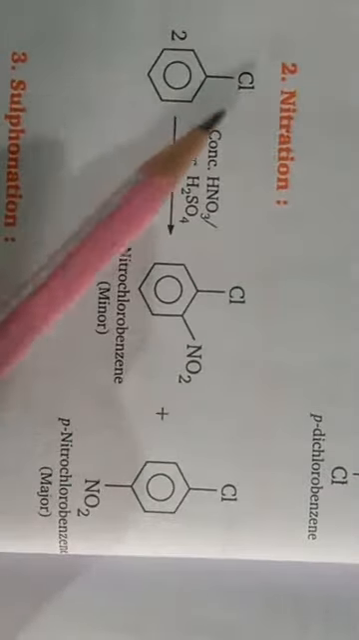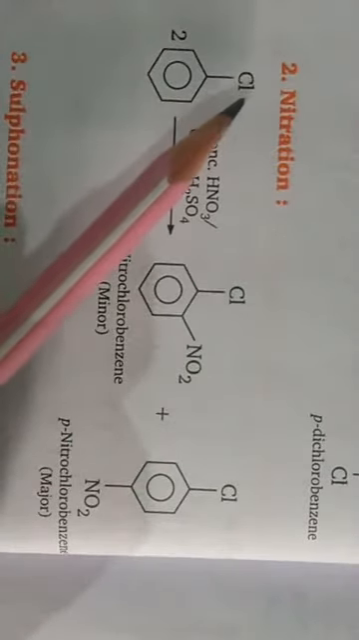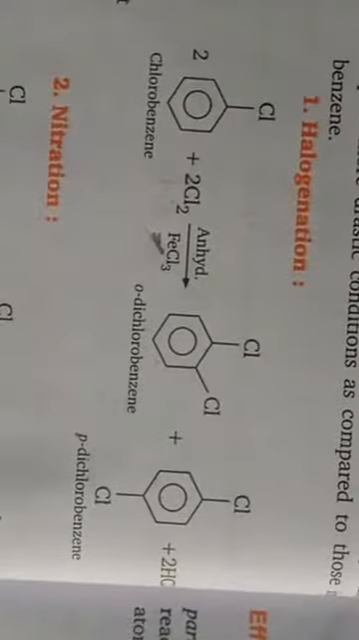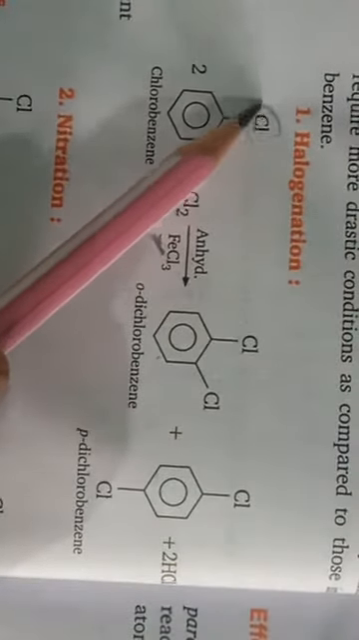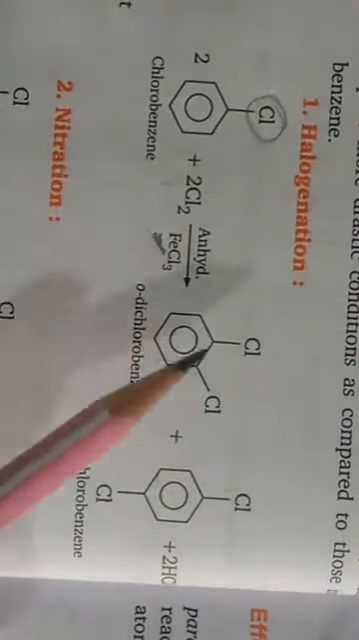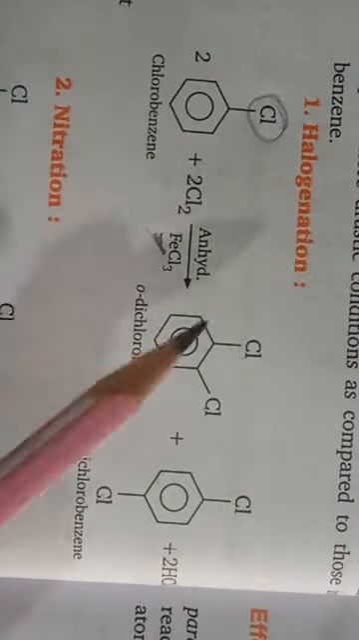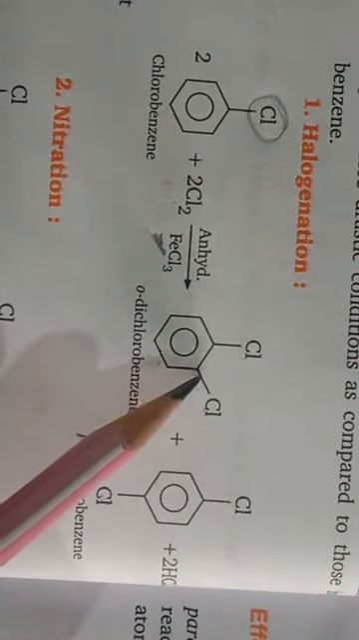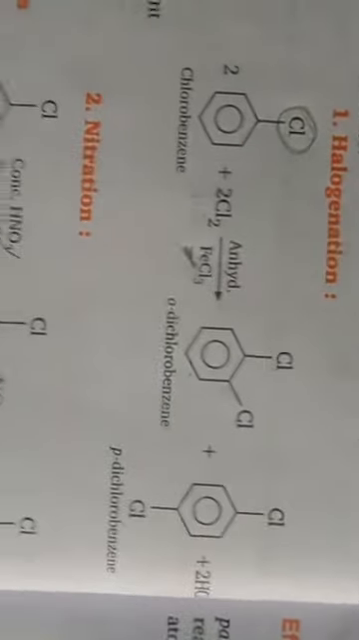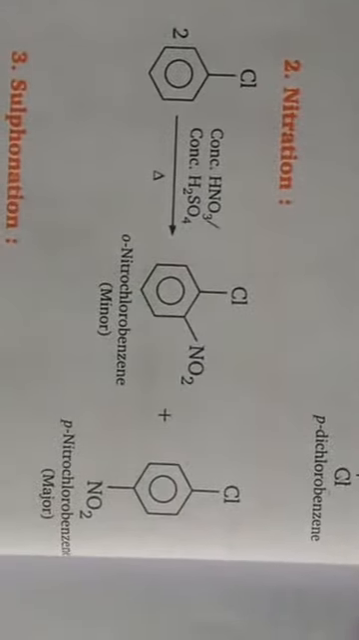Nitration. In electrophilic substitution, this halogen atom acts as an ortho-para directing group. Because this is an electron donor group, it will direct the incoming electrophile to its ortho and para positions. Okay, children, the same applies here for nitration also.